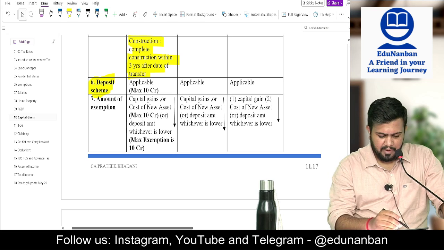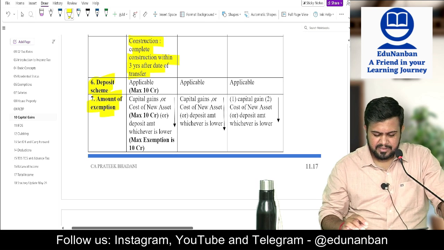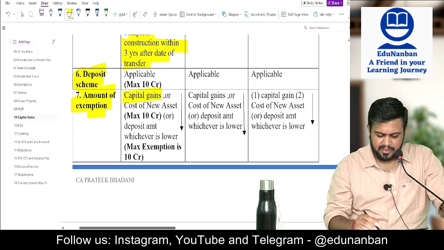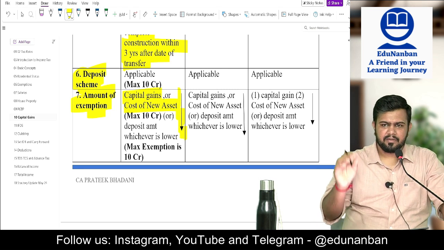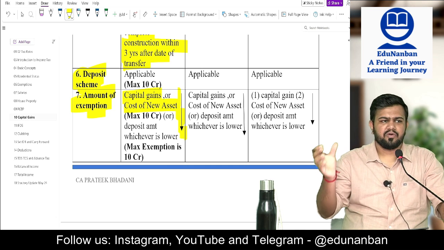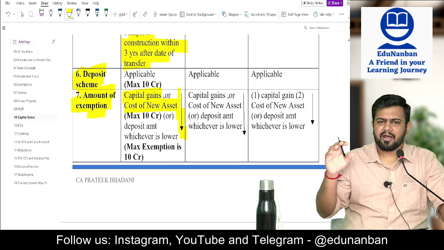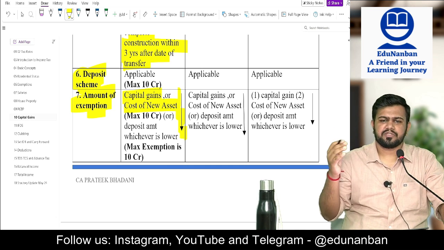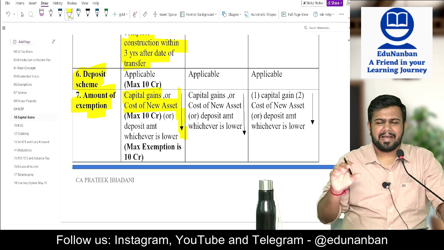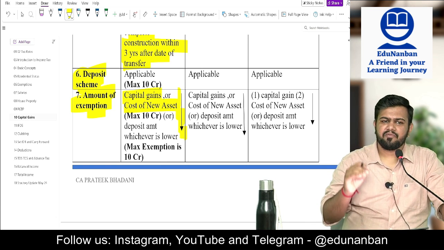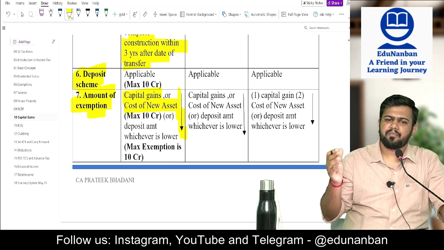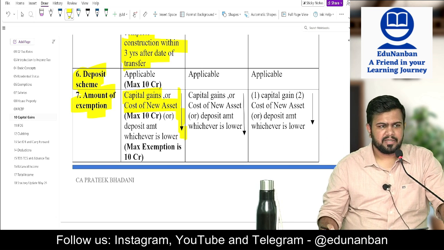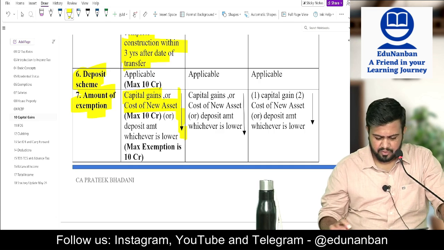Next, amount of exemption. Sir, what is the exemption? Exemption is capital gain amount or cost of new asset, whichever is lower, maximum 10 crores. Capital gain amount or cost of the new house, or houses if you are purchasing two houses, whichever is lower, maximum 10 crores. So what is the maximum capital gain exemption that you can claim? 10 crores. Exemption should be limited to 10 crores.